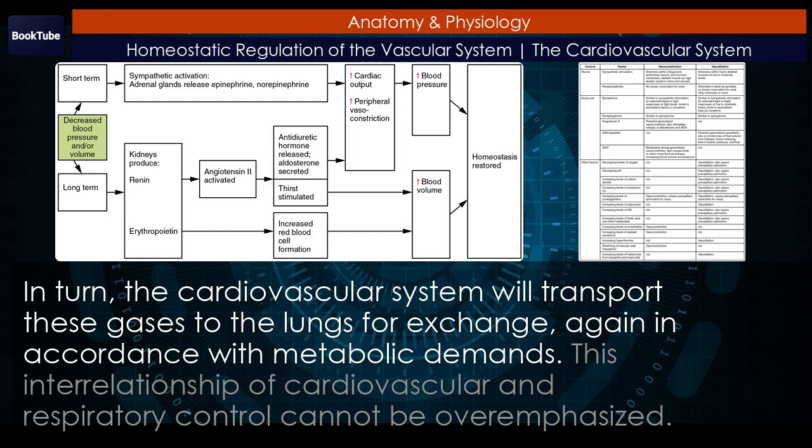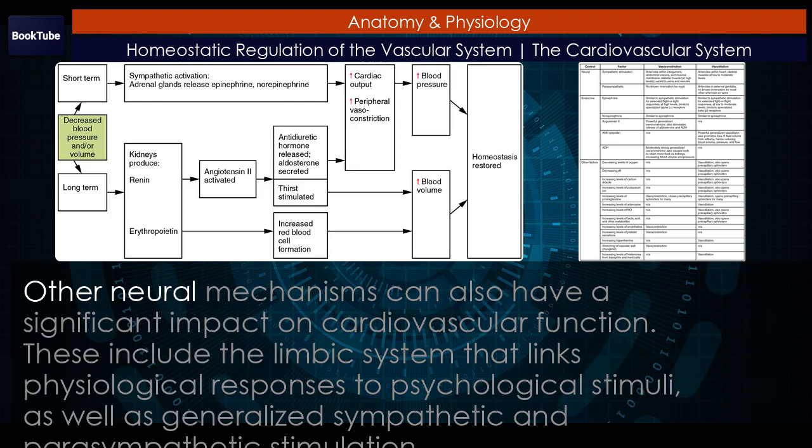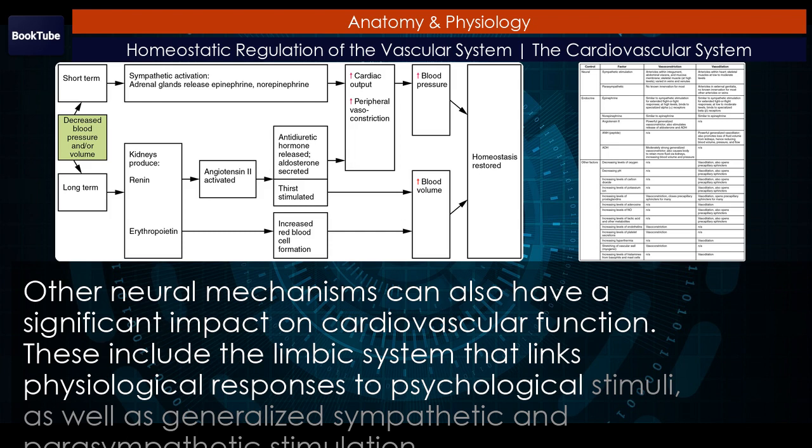This interrelationship of cardiovascular and respiratory control cannot be overemphasized. Other neural mechanisms can also have a significant impact on cardiovascular function. These include the limbic system that links physiological responses to psychological stimuli, as well as generalized sympathetic and parasympathetic stimulation.